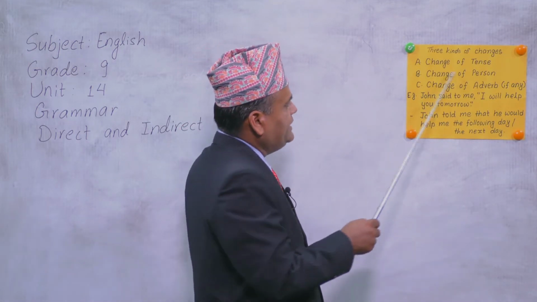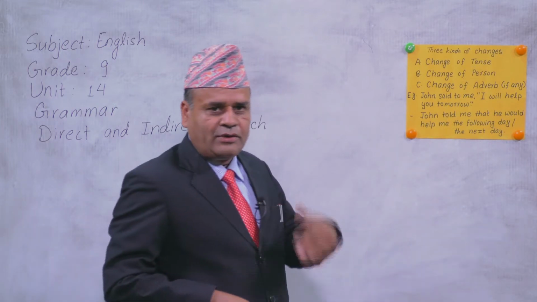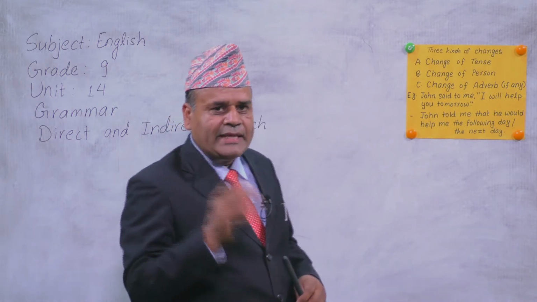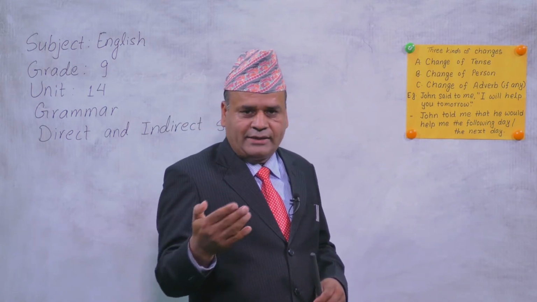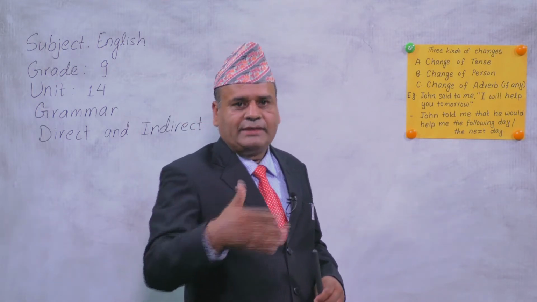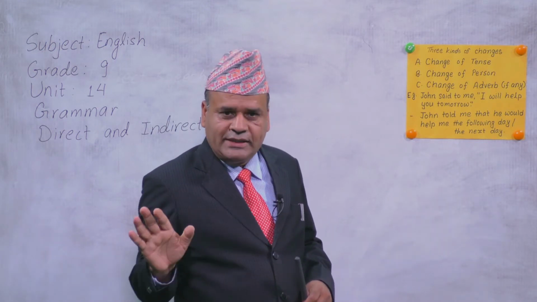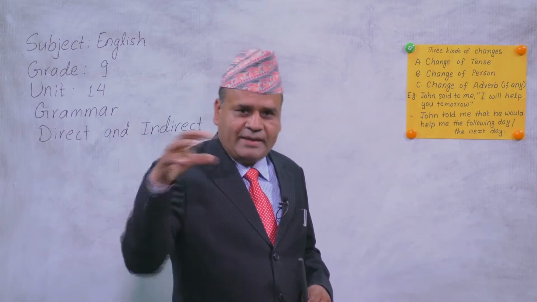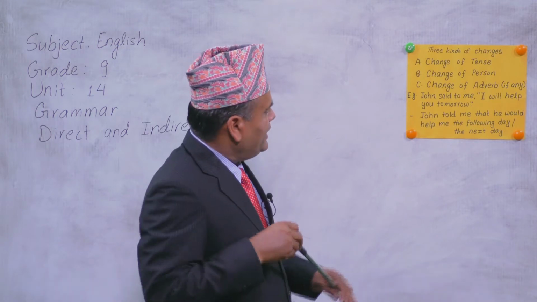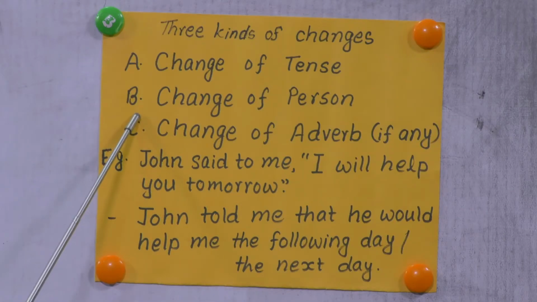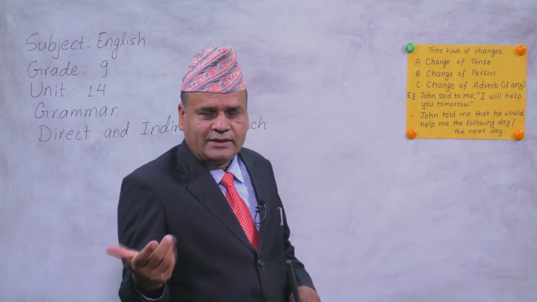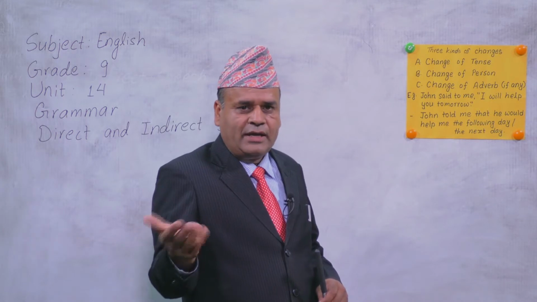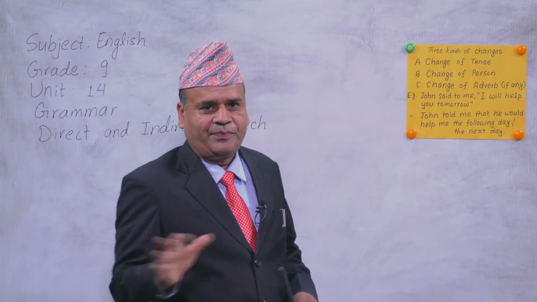So first is change of tense. Normally present goes to past, but when there is universal truth, general truth, habit, habitual actions, routine, scientific fact, we don't change the tense. They remain as they are. Similarly, number two, change of person. First person is changed according to subject, second person according to object, and third person has no change, right?